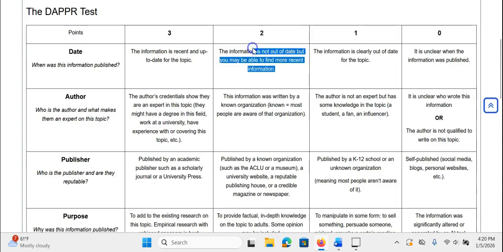The information is not out of date, but we might be able to find more recent information on this particular topic. If we were looking at kind of a history of the opioid crisis, that would definitely still be a 3, right? It would still be considered recent and up to date. But if we want to figure out current causes of drug use for young adults in the U.S. or current information about the opioid crisis in the U.S., this would not be as up to date as it could be, right? We might be able to find something more recent. So I think I'm going to give it a 2 for the date.